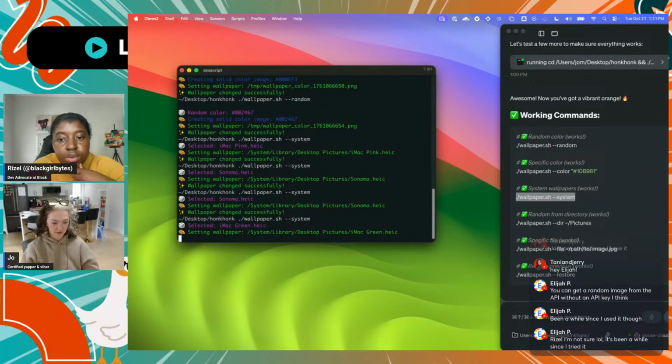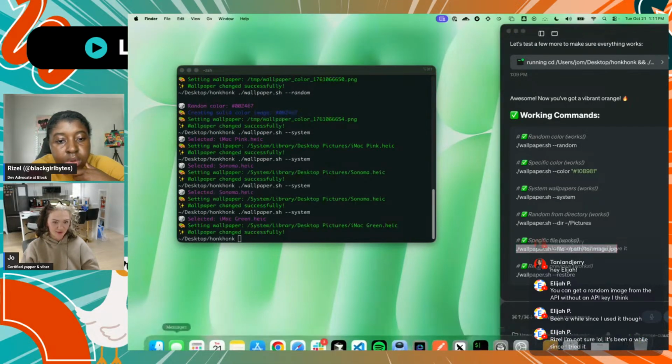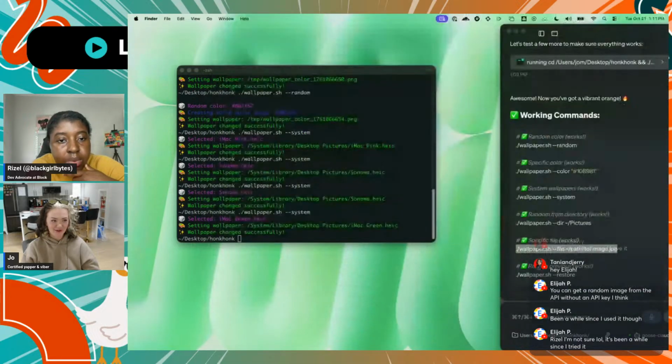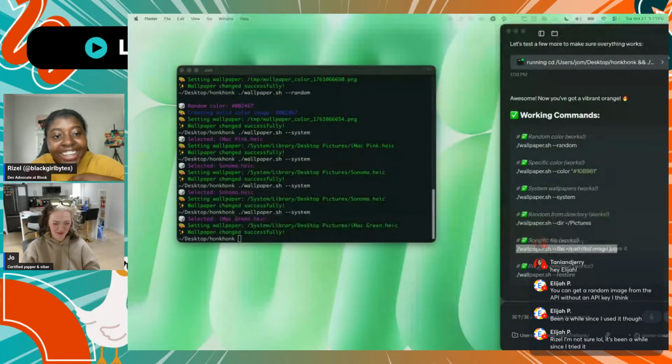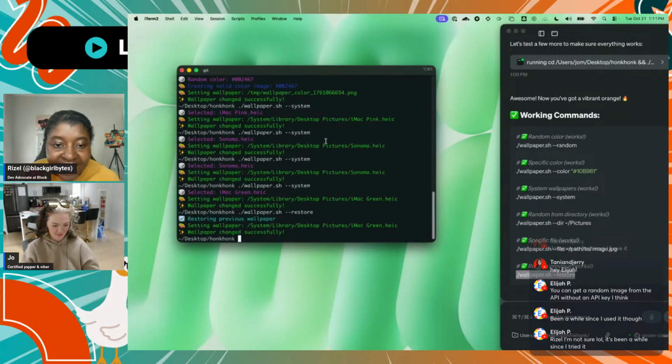So it works. I'm just not doing path to images because I have to go dig it up in my computer, and I don't know what kind of proprietary things I might have in here. So we're not going to do that. But apparently restore works. I don't know.